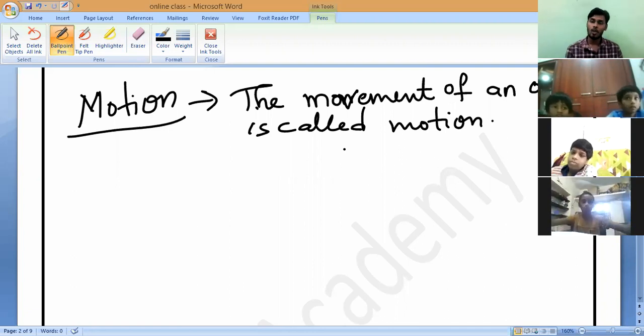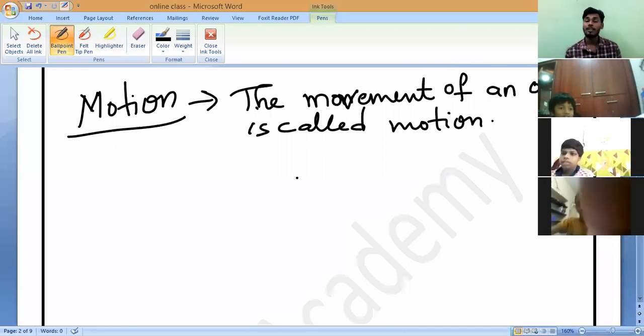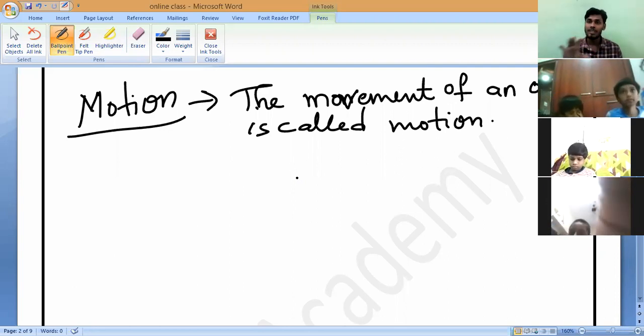If you see day after tomorrow, then also they will be in the same place. Is it yes or no? So that is the common characteristic which you have to remember. That is a common characteristic which we usually observe in all the stationary objects.